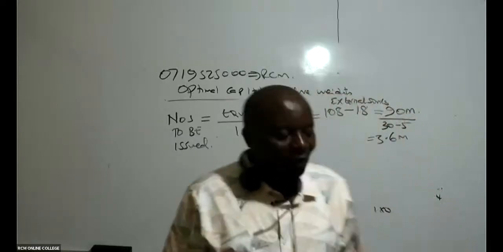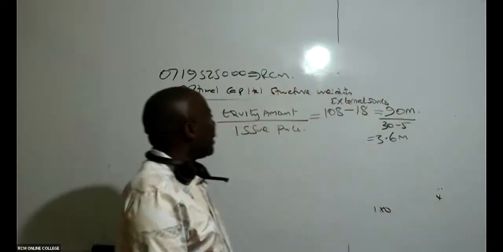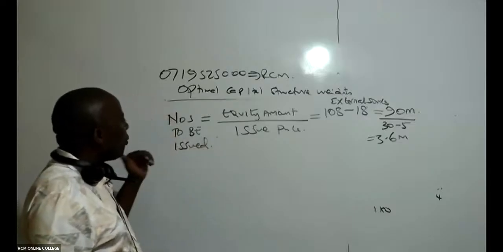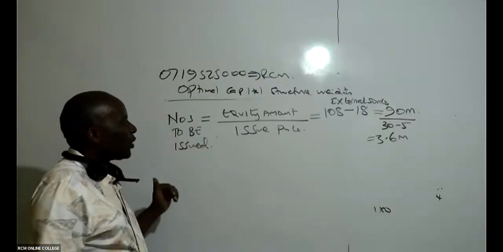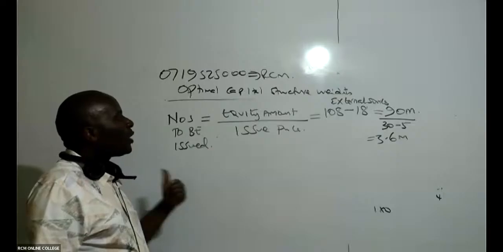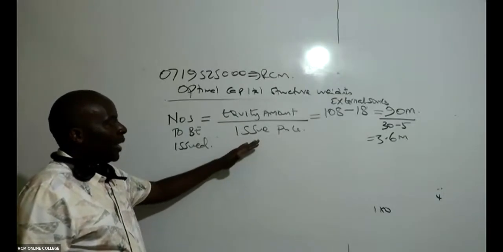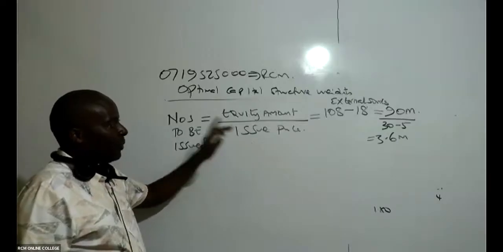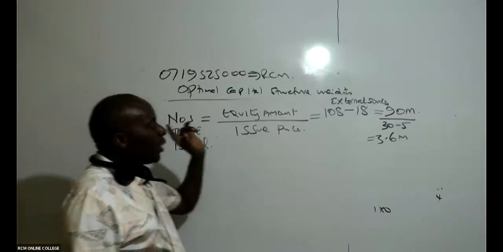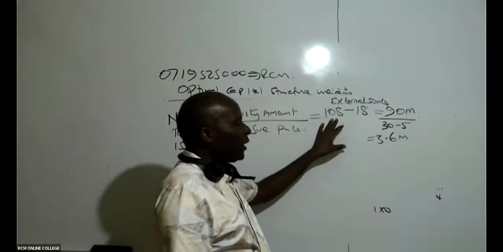So, repeat. What have we done here? How do we normally get the number of shares? We take the equity amount divided by the issue price. The equity amount, when you computed it, was 108.